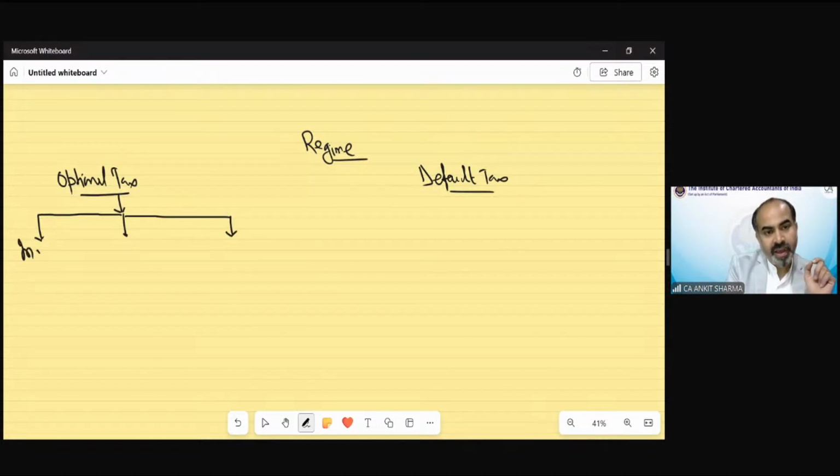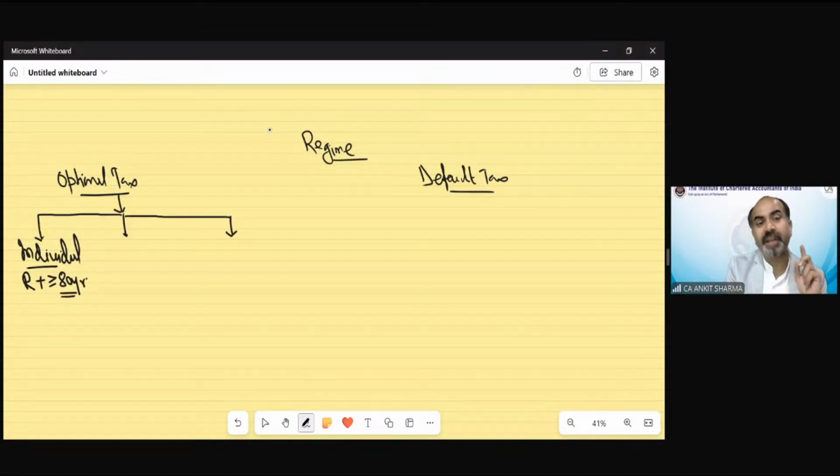There would be an individual, and if any individual who is resident in India and having age of 80 years or more, we have a separate tax slab rate for those individuals only. Clear? We call them super senior citizens.